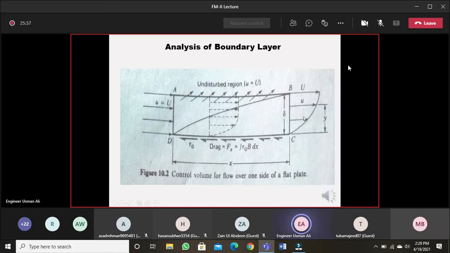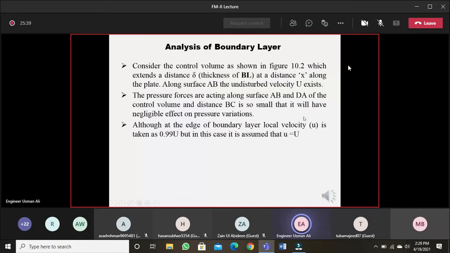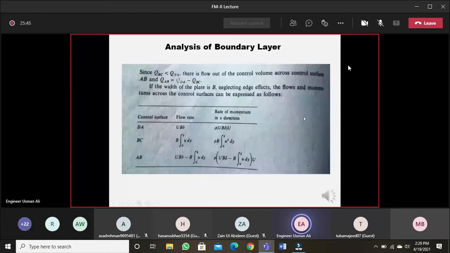This is how it is written. I hope you have understood this. So at control surface BC, the rate of momentum will be rho into B, integration from 0 to del of u square into dy. So this is the rate of momentum at control surface BC.